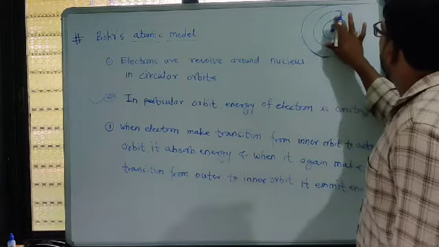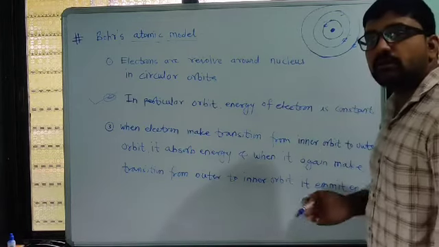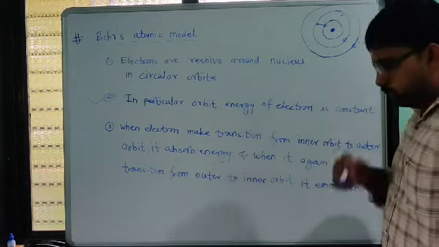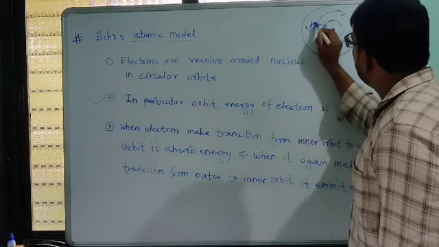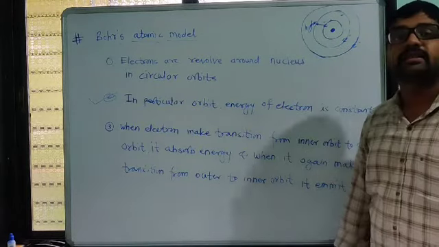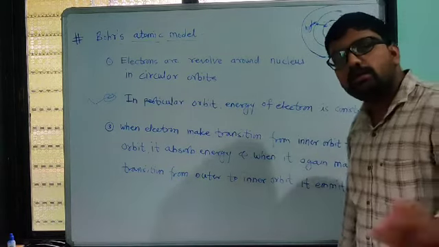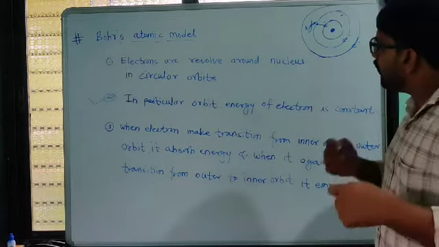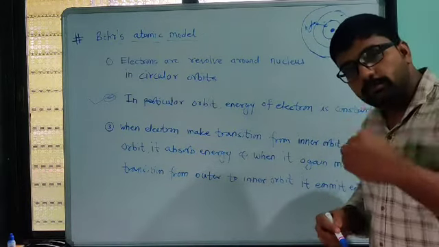Suppose one electron is here, and this electron has to go to this outer orbit. So this is a higher energy orbit. The outer orbit is a higher energy orbit and the lower orbit is a lower energy orbit. So if this inner orbit electron has to make a transition towards the outer or higher energy orbit, what it has to do is absorb some energy from the outside.